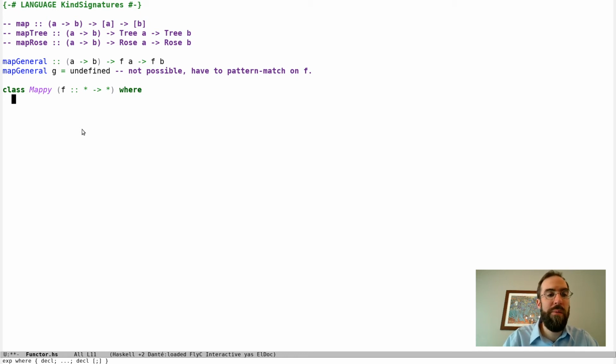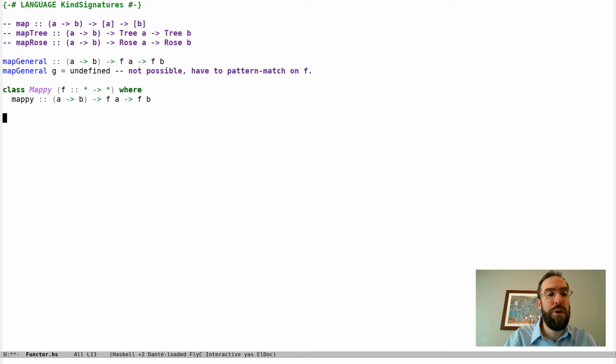And we can't call the method map because that's already taken, so we'll just call it mappy. So mappy is going to have this type, the general type we were trying to write before. But now we're going to get a different version of mappy for every possible f. And that's what we wanted before.